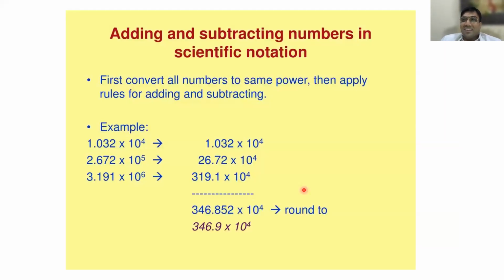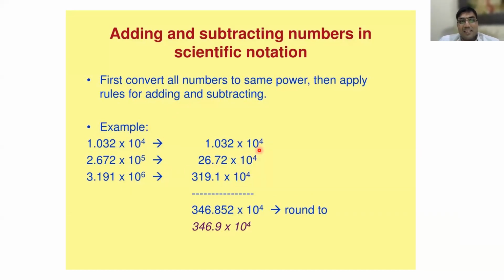Now let us learn adding and subtracting, going to LKG and UKG. Let us learn how to subtract and add. Just now I explained about the scientific notation, so how to add this? There is a rule. Read the rule. First, convert all the numbers to the same power. Can you see here? 10 power 4, 10 power 5, 10 power 6. Is it the same power or different power? Different power. So you have to convert into the same power.